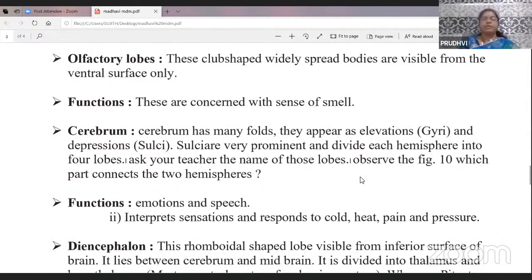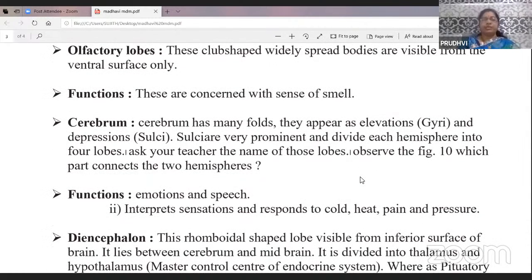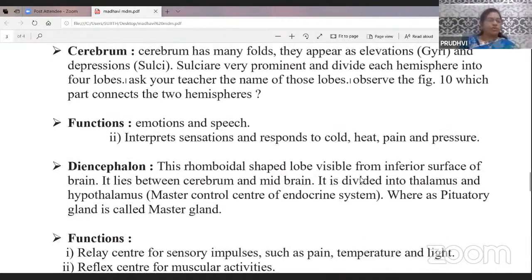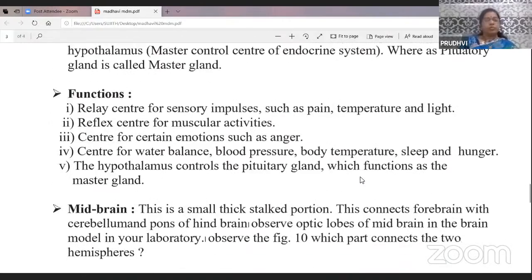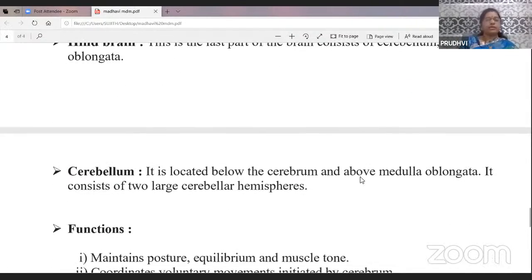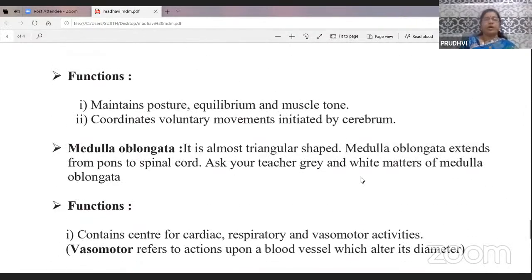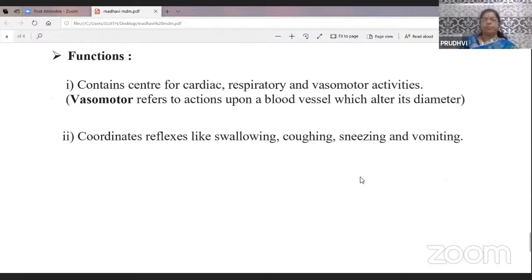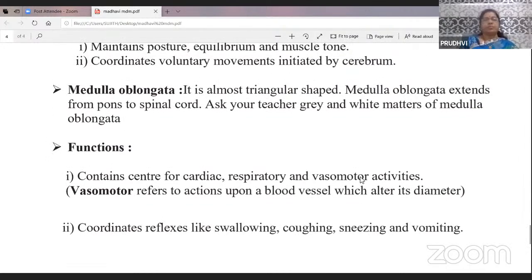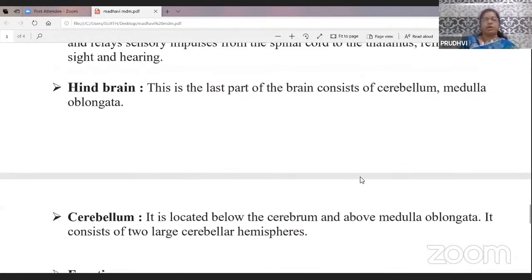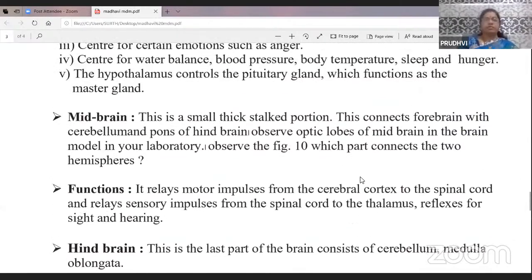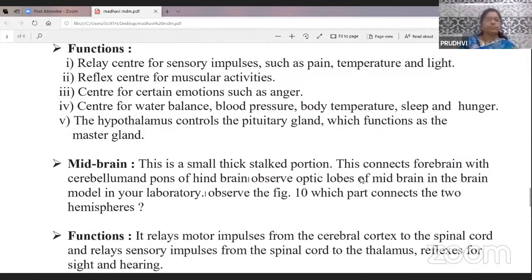I want to explain this with a figure. Observe the figure, students. Now open our textbooks, and on page number 100 you have the brain structure. Please open our textbooks and observe the figure of the brain.